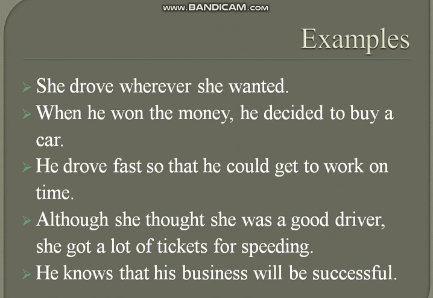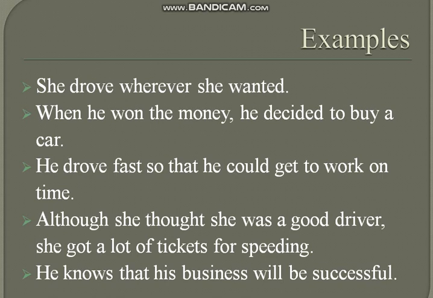Although she thought she was a good driver, she got a lot of tickets for speeding. Here the first one is a subordinate or dependent clause. Although she thought she was a good driver, so what? She got a lot of tickets for speeding. It is the main clause on which the dependent clause is depending. Here it can also be called a subordinate clause as well. Because, you know, in different types of conjunctions we have discussed subordinating conjunctions. Although is the subordinating conjunction here.